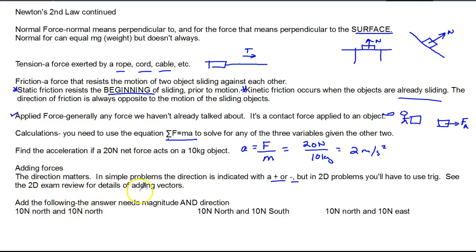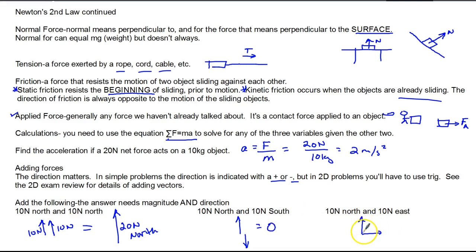So add the following. The answer needs magnitude and direction. I have a 10 Newton force that's north and another 10 Newton force that's north. These are both 10 Newtons, and they add to be equal to 20 Newtons, also north. 10 Newtons north and 10 Newtons south would add to 0. And 0 would have no direction, but they would cancel out because they're in opposite directions and they're the same size.